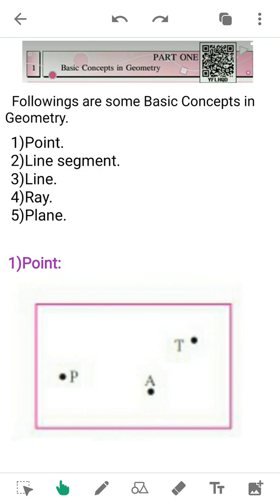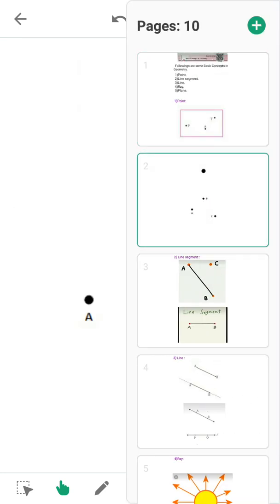So the first one is point. What do you mean by point and how we can define point? So we can give the answer to this question. A tiny dot is known as a point. We call a tiny dot a point. So here in this figure you can see 3 points are there: point P, point A, point T. All these are the points. So we will also see another example for the point: point A, point B, point C. So this is all about the point.